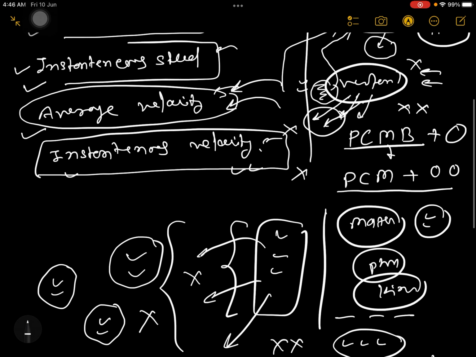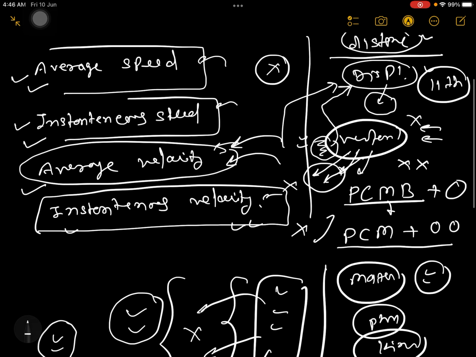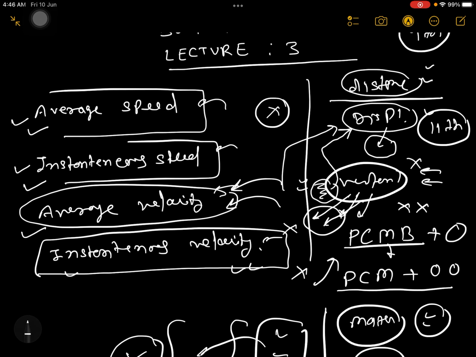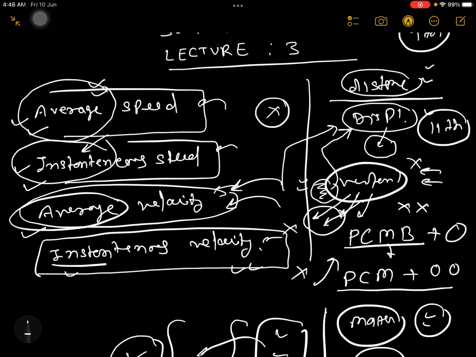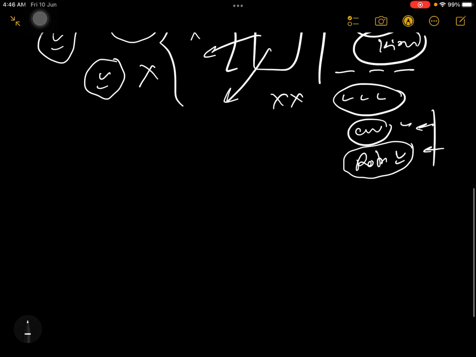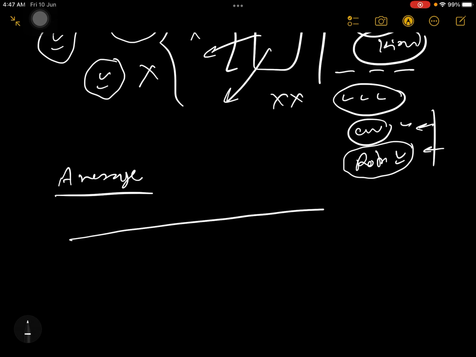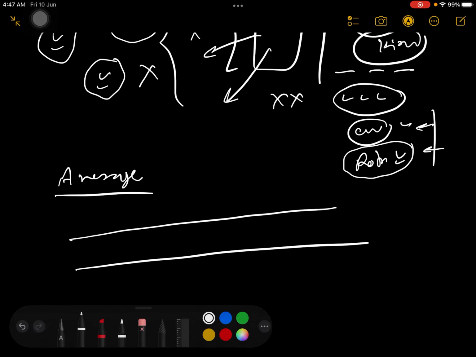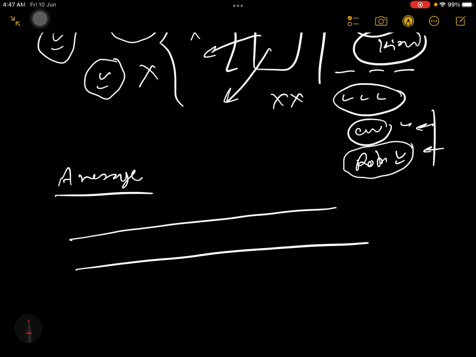So let's understand. I will come to the vector, but before that I want to explain these two words, average and instantaneous. Let's understand about these two words. See here, first I will talk about average. Average means, suppose you have a path, and on this path you have a vehicle. Suppose this is a car.